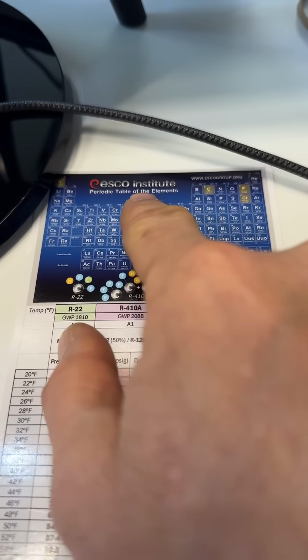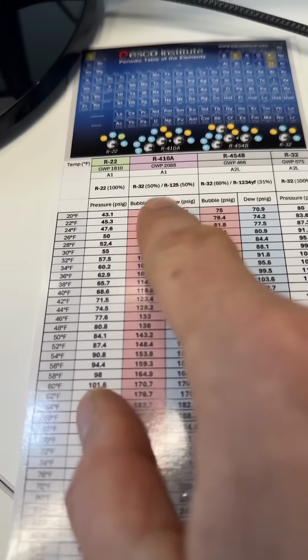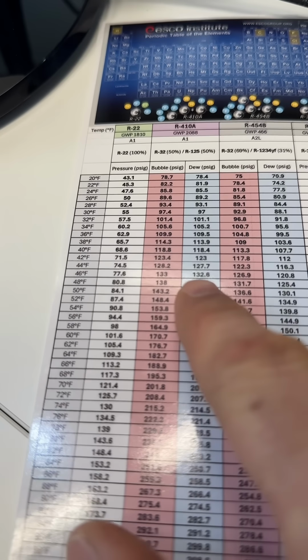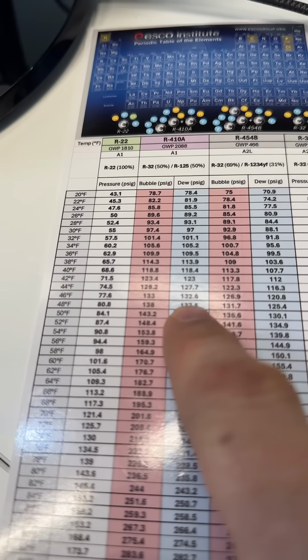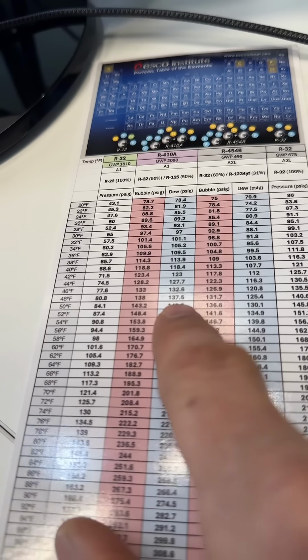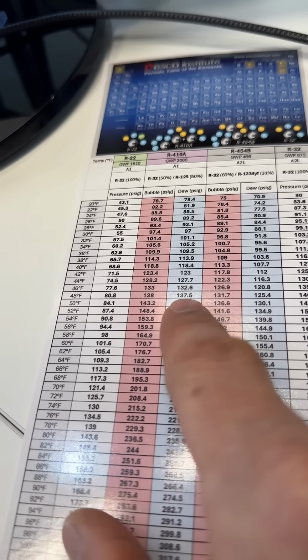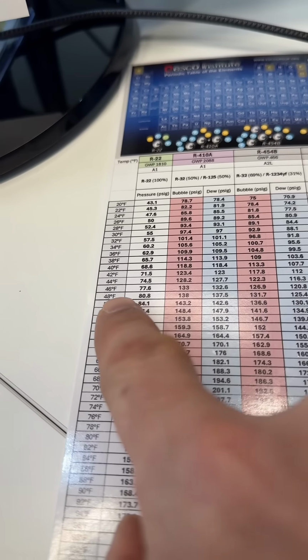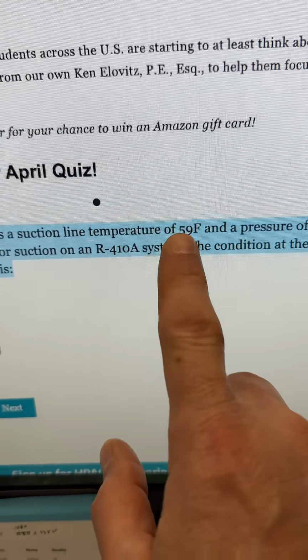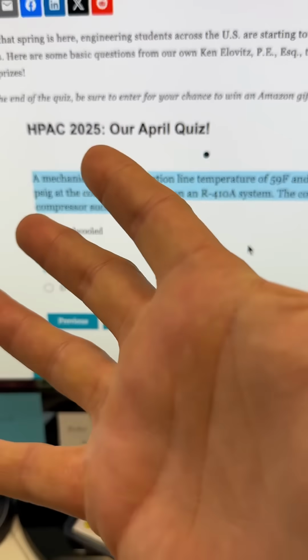I picked superheated, and let me show you why. So I went to my ESCO Institute PT diagram. I looked up 410A and I found 135, which is between 132-ish and 138-ish, okay? And I went over here to the temperature. So the temperature should be about 47 degrees. Since the temperature is 59 degrees, I picked superheated. How did I do? Tell me how I did.